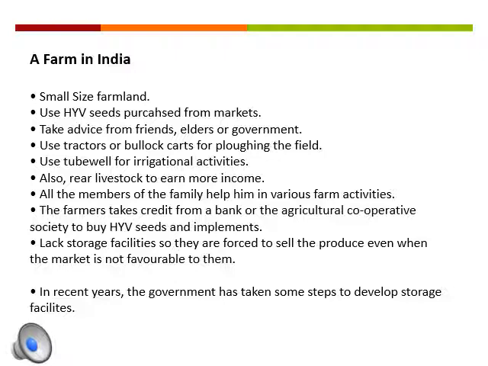A cooperative society is a business owned and controlled equally by the people who use its services or who work at it. These cooperative societies guide their member farmers in taking care of their livestock. The agriculture cooperative societies, along with the banks, also serve in lending funds to the farmers to buy HYV seeds and farming implements. The farmers in India have to sell the produce themselves, and since there is a shortage of facilities, they sometimes have to sell their food at low prices.